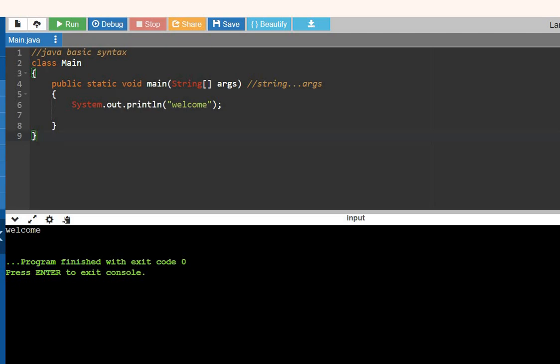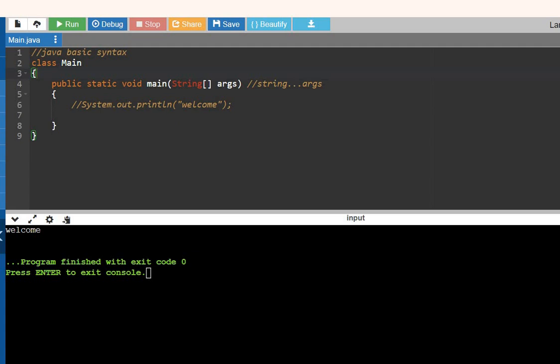So let me explain what all this is. We are going to comment this out because it is optional for the basic syntax. If you want to print, you should use System.out.println. What is this class? Class is a blueprint or template. Remember this simply, as an interviewer may ask what is a class. Class is a template or blueprint for creating an object. It is used for the creation of an object. Make a note of these points, which will be helpful in your interview round.